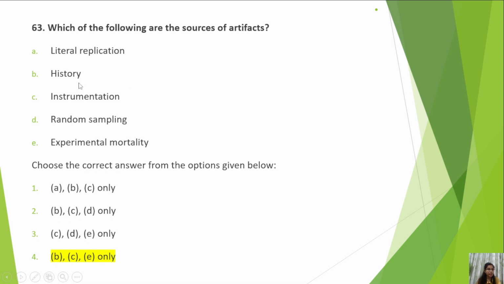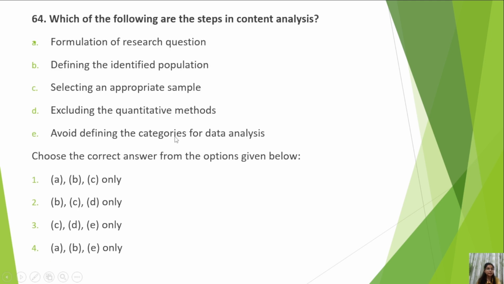History and instrumentation. History, because if our research is stretched for so long, then our samples may forget their answers, or the technology may change, or other things may happen. And then our instruments may become obsolete. So they can also affect our research, particularly scientific research, and experimental mortality can also take place. So these are the correct options.